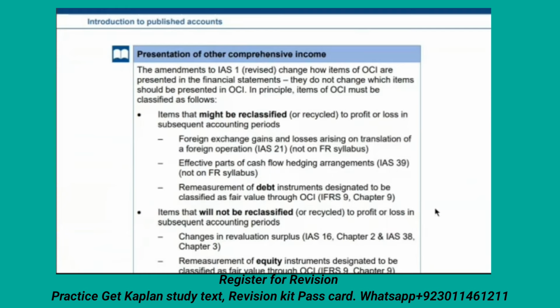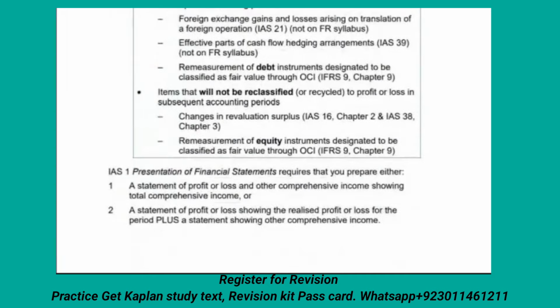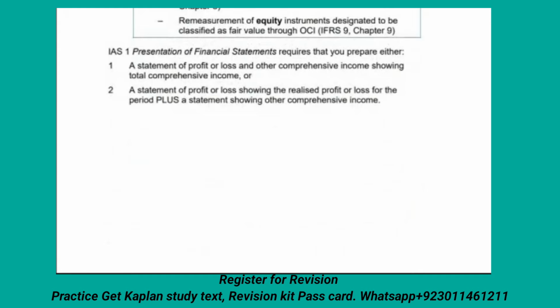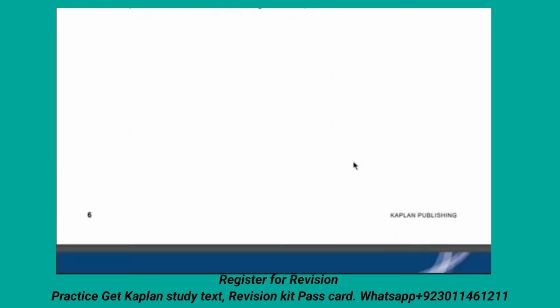This is the purpose I'm highlighting this area: you have to carefully go through which topics are not covered under your syllabus or for the purpose of this learning, and you can skip those areas. Understand and memorize the definition of IAS 1, presentation of financial statements, which requires that you prepare either a statement of profit or loss and other comprehensive income showing total comprehensive income, or a statement of profit and loss showing realized profit. These are also important points.